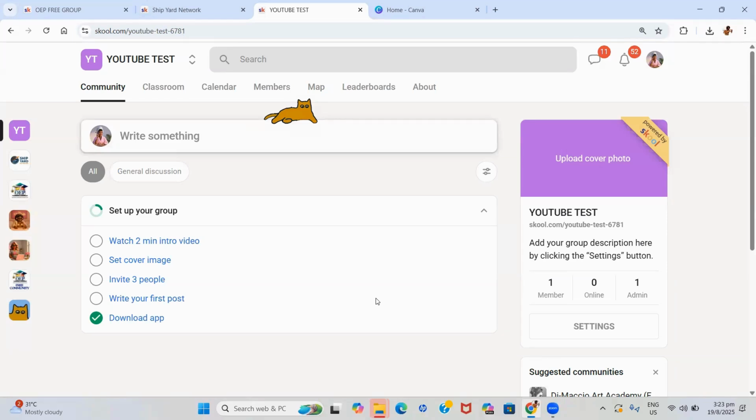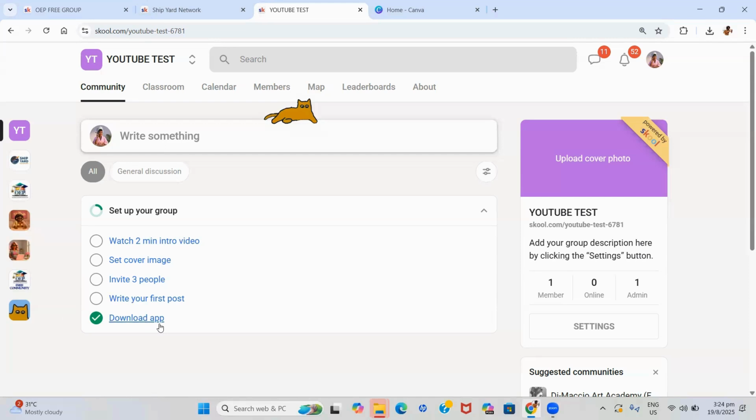Now we are inside the community and it automatically takes us to the community tab, right? It is saying set up your group. There's a 2-minute intro video that you're supposed to watch. You can add your cover image, and add your little profile photo here with whatever logo you're going to use for your community. Invite 3 people to your community, write your first post, and then download the app.